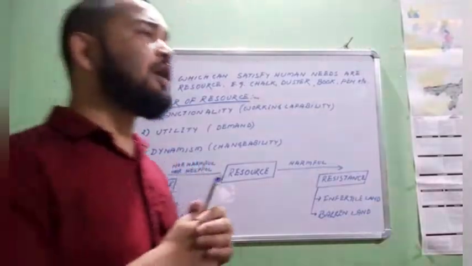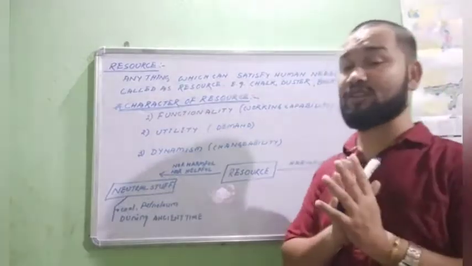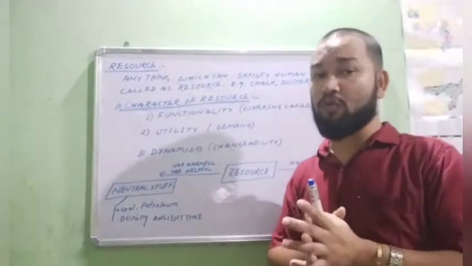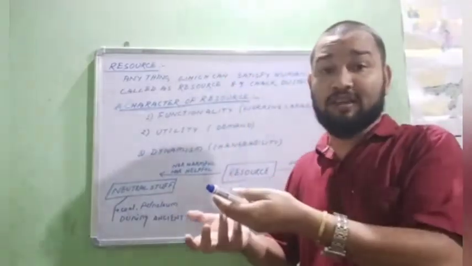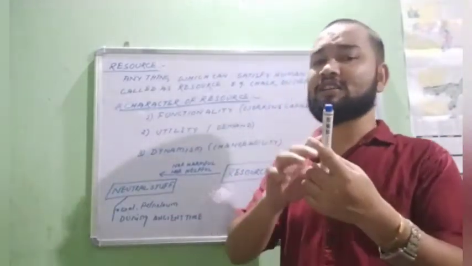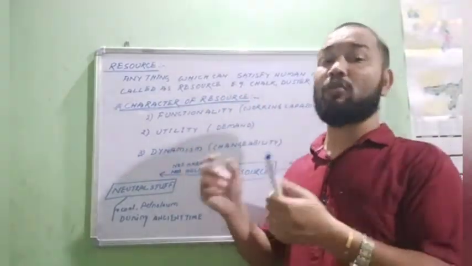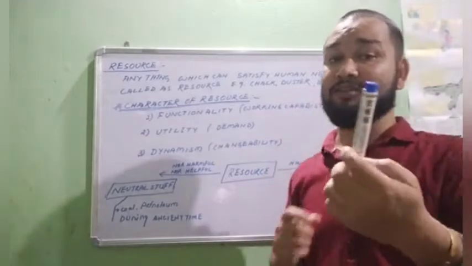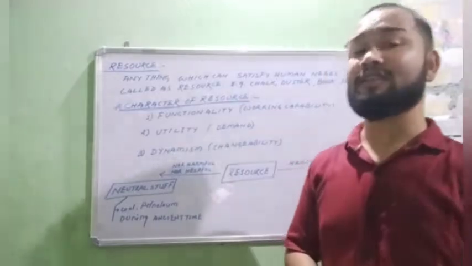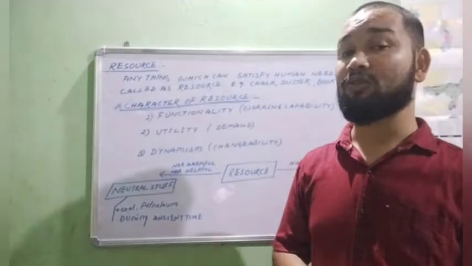First of all, we have to know what is a resource. See, here I have written a simple definition of resources. Try to understand: a resource is anything which can satisfy human needs. We have lots of needs, and the things which satisfy us are called resources. Like this marker is satisfying my needs. I need to write on this whiteboard, for that I need a marker, and this marker fulfils my need, so it is a resource. This watch is a resource. I need to see the time, and this watch helps me to see the time.